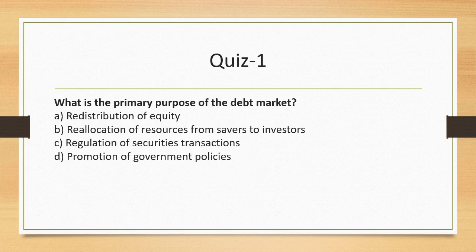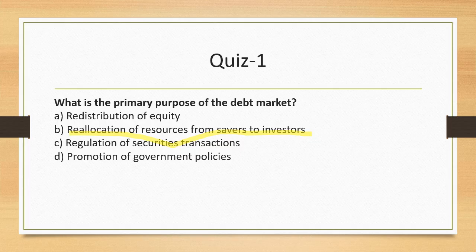Since the question is on fixed income securities, we are talking about debt market. Debt market has multiple purposes, right? But from the options that you see here, it is very obvious that debt market, like the financial market, helps in moving funds from savers to the investors. It is a source of channelizing the money from those who have excess of it to those who need it, right?